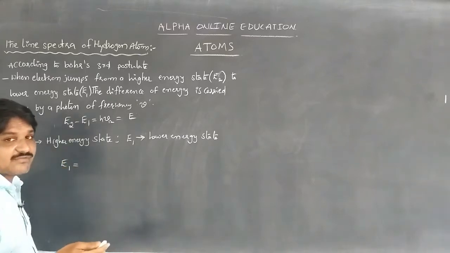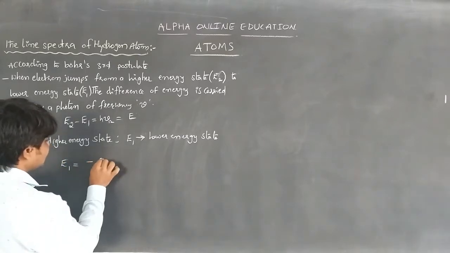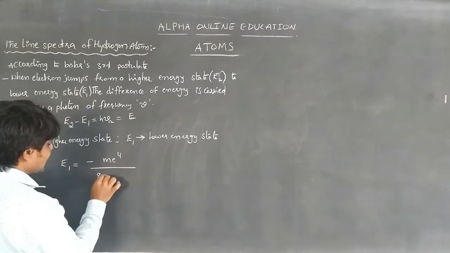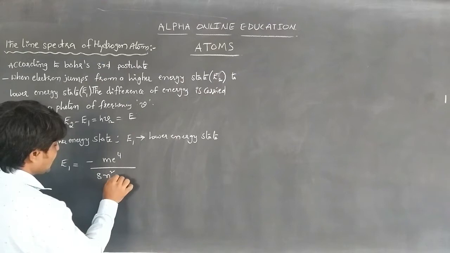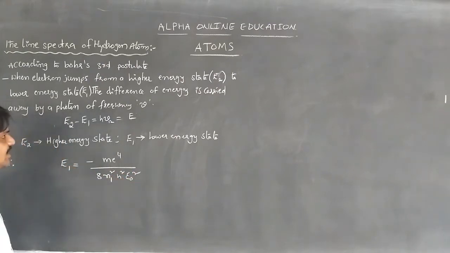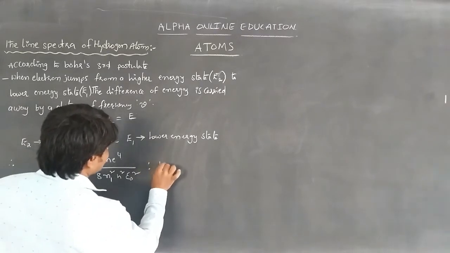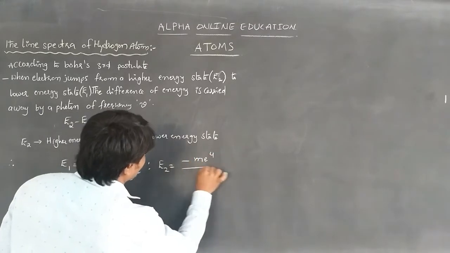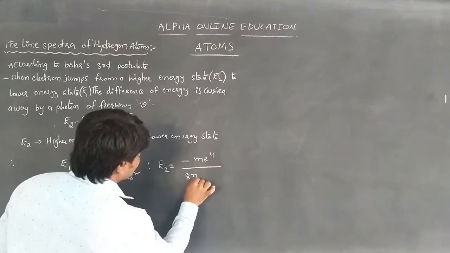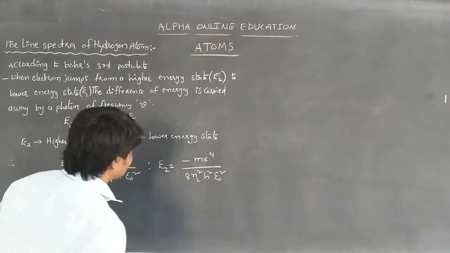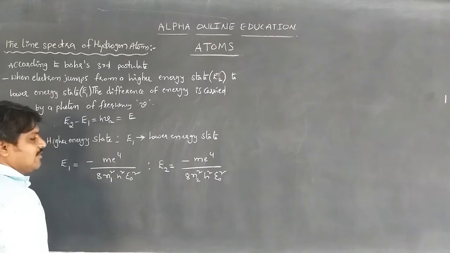We have the equation for energy: E1 is equal to minus m e power 4 by 8 n1 square h square epsilon naught square, for the lower energy level E1. Then the higher energy level E2 is equal to minus m e power 4 by 8 n2 square h square epsilon naught square. This is the higher energy level formula.